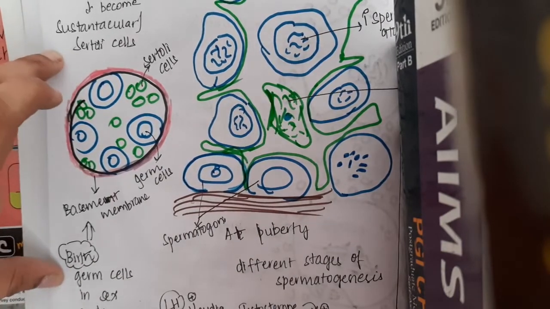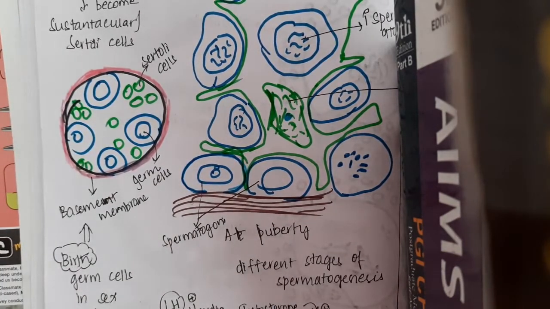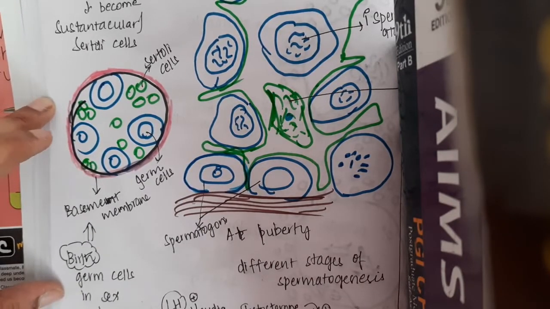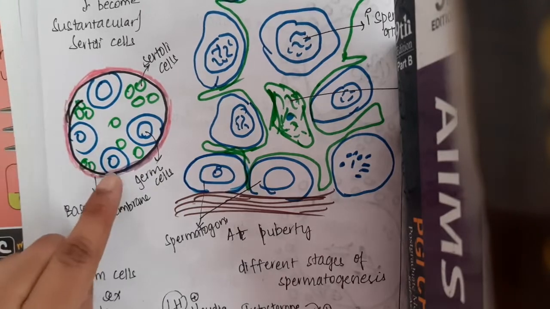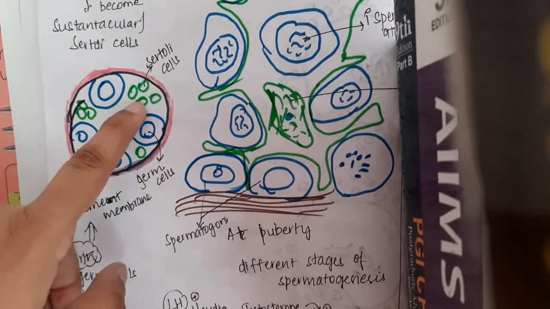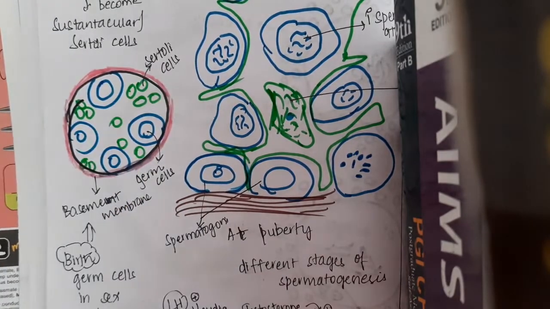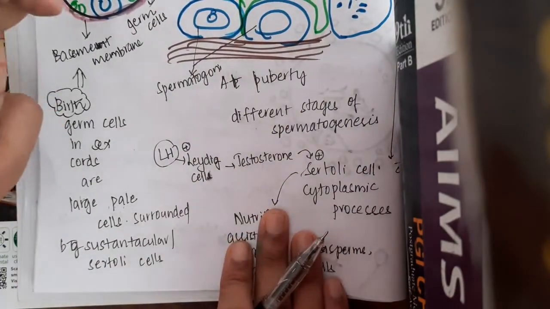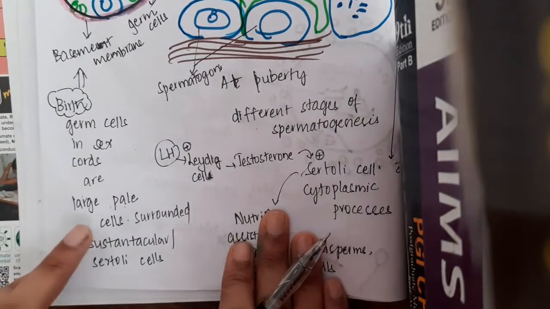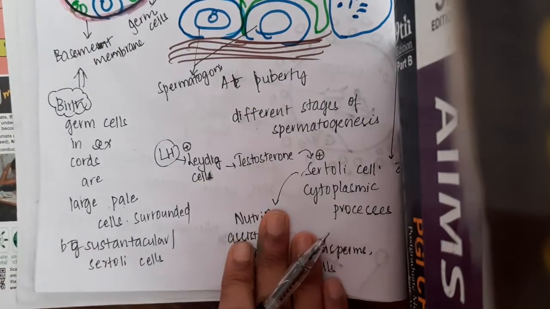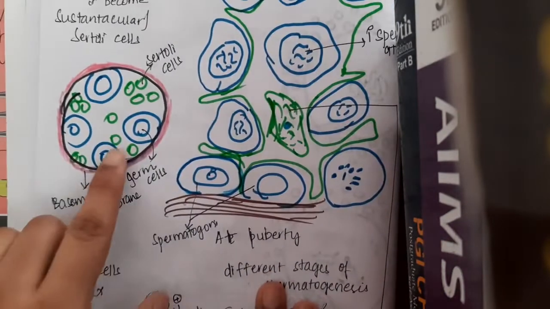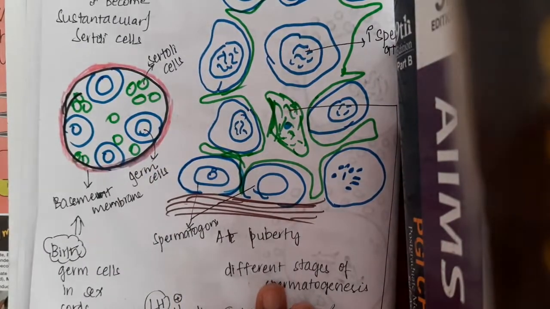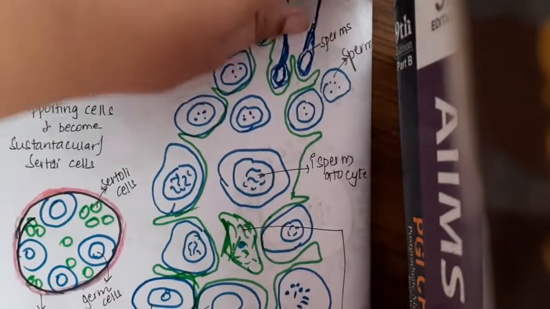At birth, how does the primary sex cord look? The primary sex cord of a newborn shows primordial germ cells, and also there are Sertoli cells. These germ cells in sex cords look pale, and these cells are surrounded by sustentacular or Sertoli cells. You can see these are pale and surrounded by sustentacular and Sertoli cells.